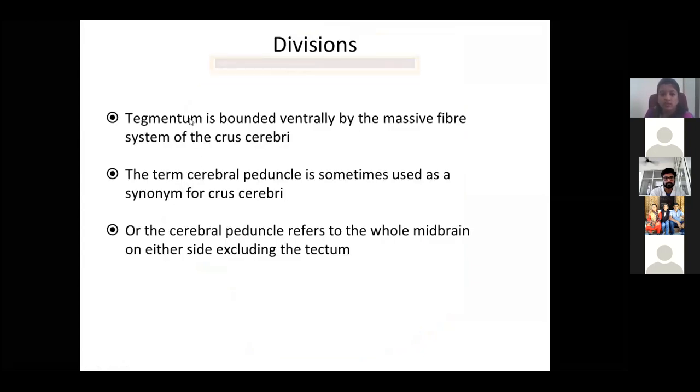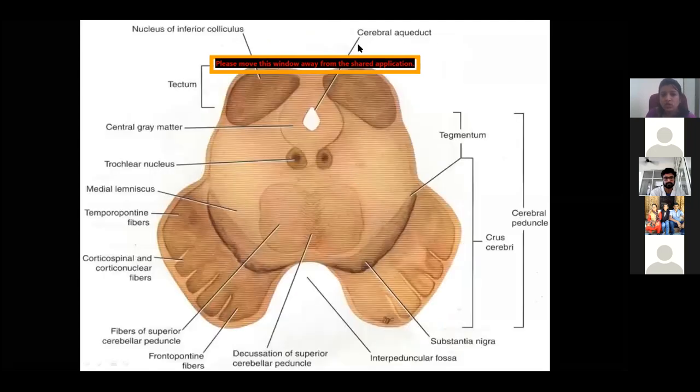Divisions: the tegmentum is bounded ventrally by the massive fiber system of the crus cerebri. The term cerebral peduncle is sometimes used as a synonym of the crus cerebri. Mainly it connects the cerebellum. This is a cross section of the midbrain. One section is taken at the inferior colliculus, and another at the superior colliculus. This is at the level of the inferior colliculus.